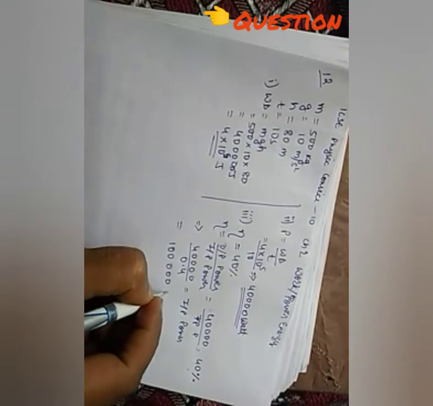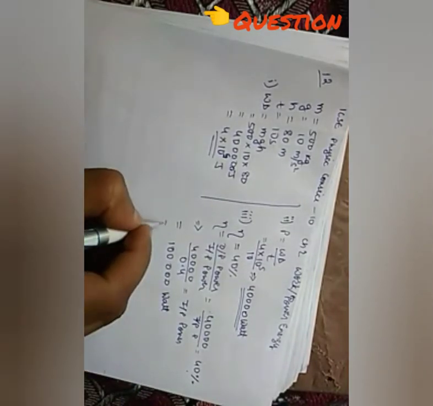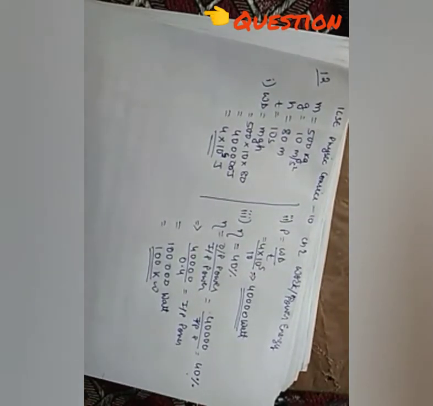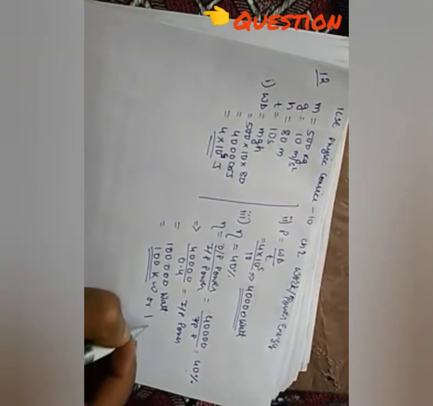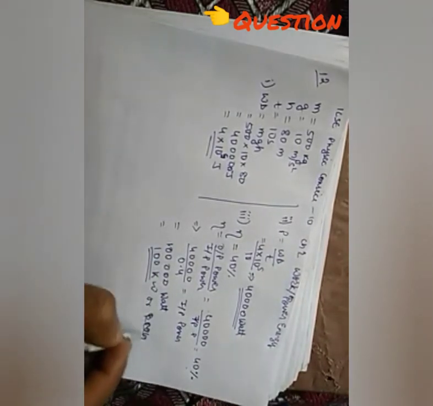So it will come 100,000 watt. You can write 100 kilowatt, or 0.1 megawatt.